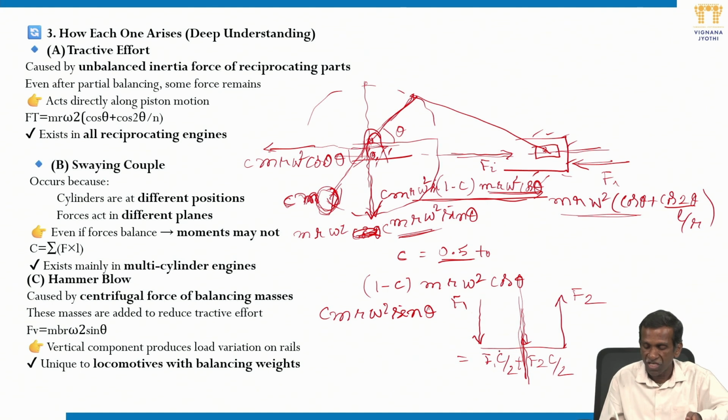But in inline engines, where two cylinders are there, the force can be balanced, but there will be a couple which remains unbalanced, and that is called the swaying couple. That's why it is given as F. Here I have written F1 into C by 2 plus F2 into C by 2. If F1 equals F2, then it becomes F into distance C, or D, whichever I use here. So this is the effect.